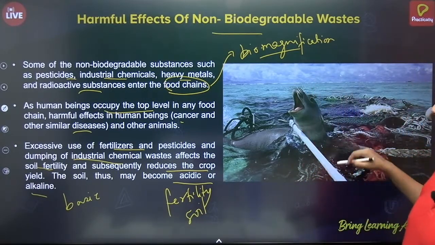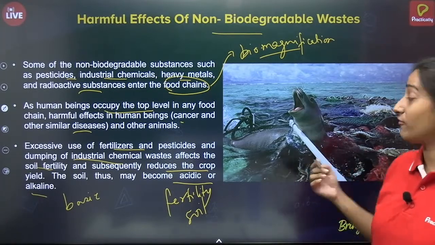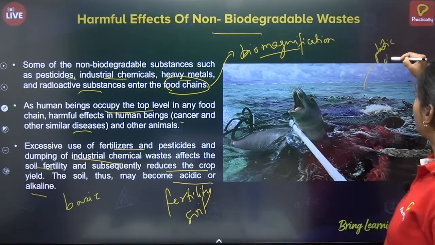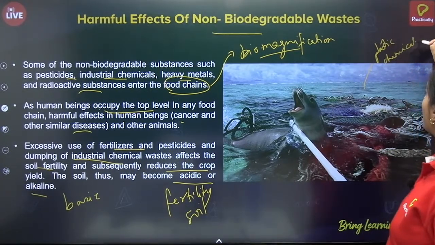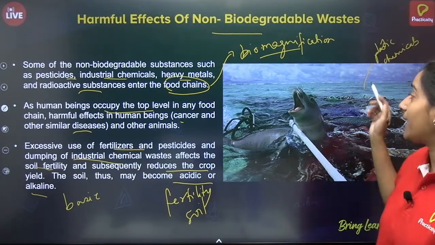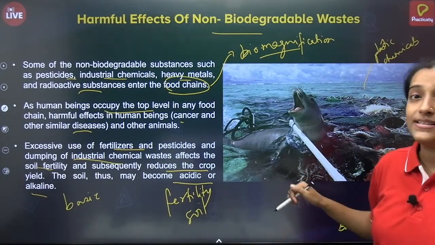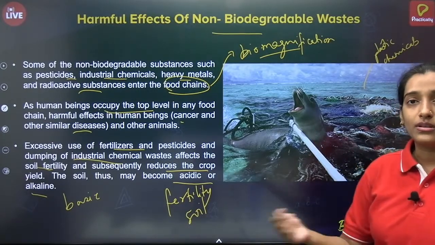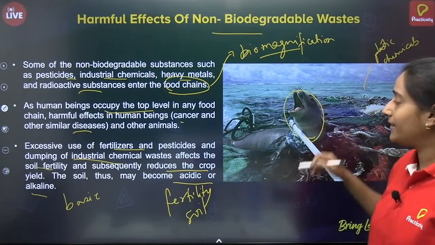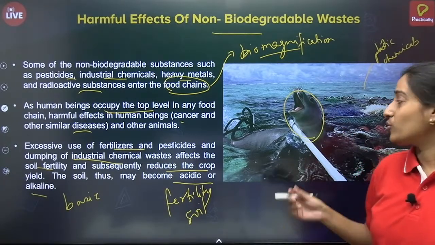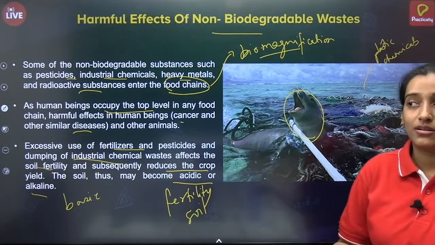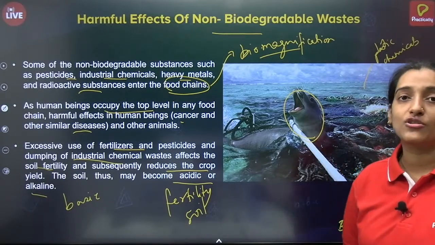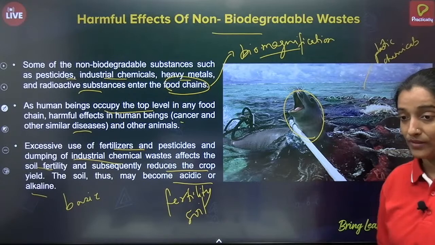Also, lots of chemical waste as well as plastic waste is thrown in the ocean water. So it will directly affect the animals present in oceanic life. Plastic or nylon will go around their neck and they will suffocate. They cannot eat, so usually these animals die. They cannot ask for help. So usually populations of animals in the ocean and sea die because of this.